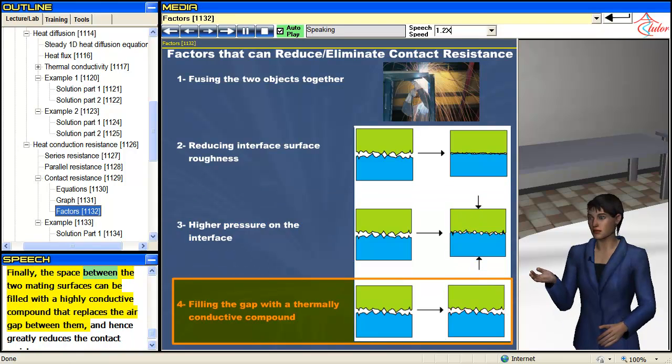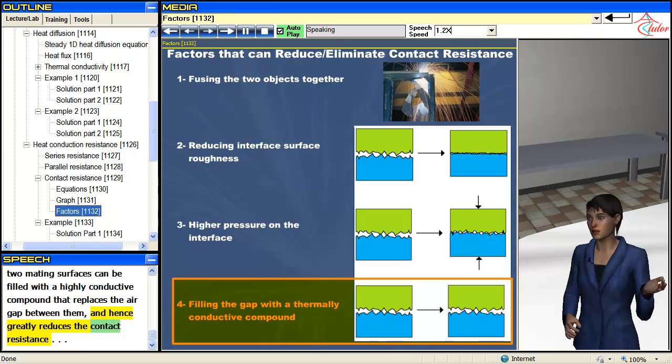Finally, the space between the two mating surfaces can be filled with a highly conductive compound that replaces the air gap between them, and hence greatly reduces the contact resistance.